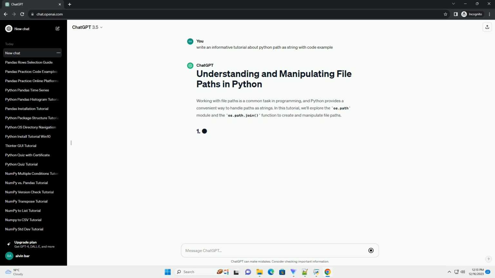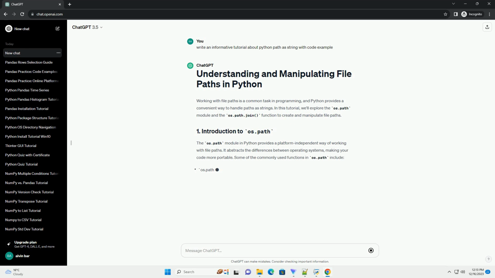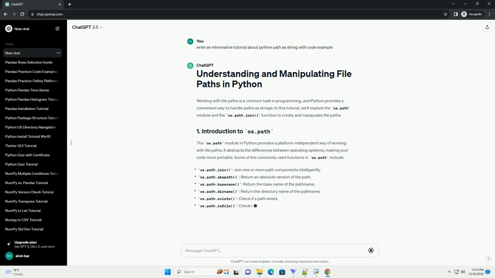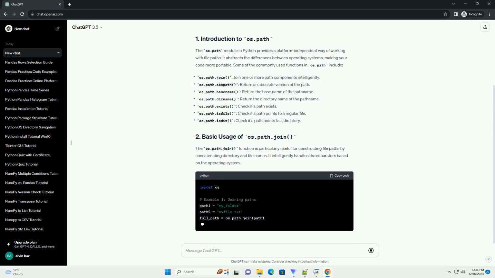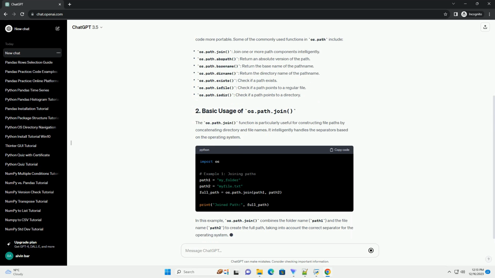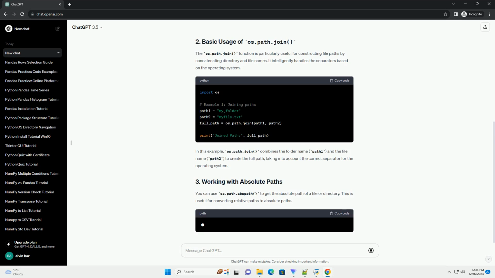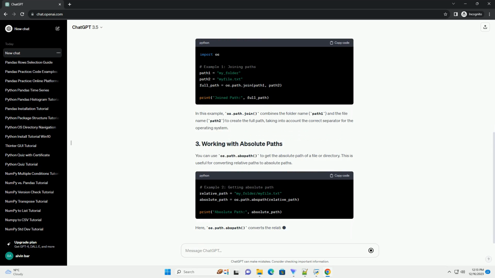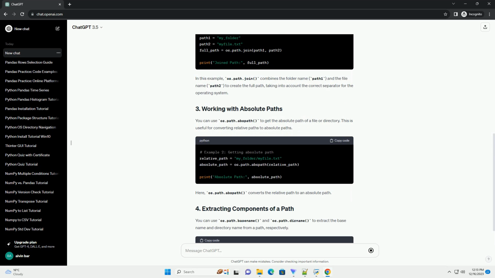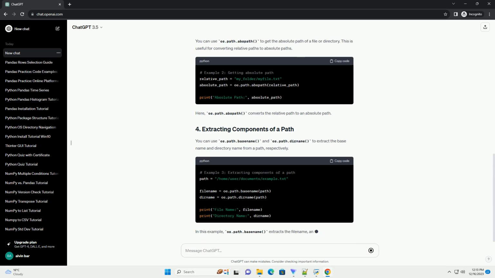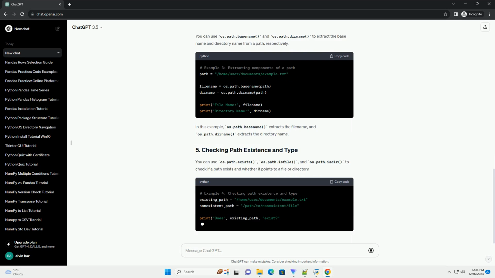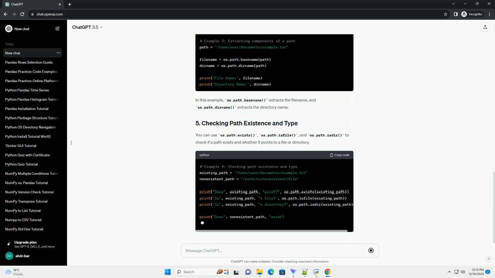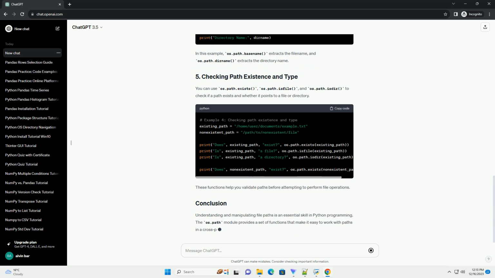Certainly. Working with file paths in Python is crucial for various file operations. Paths are represented as strings in Python and can be manipulated using the os.path module or the pathlib module introduced in Python 3.4. Here's a tutorial that covers the basics of handling paths as strings in Python. In Python, file paths are represented as strings that specify the location of a file or directory in the file system. Handling paths as strings involves manipulating these strings to navigate directories, create, read, update, or delete files.